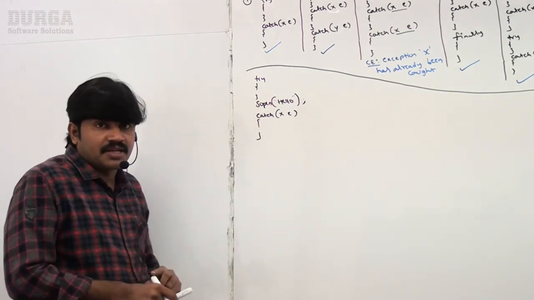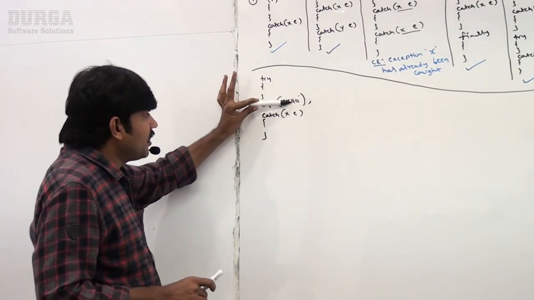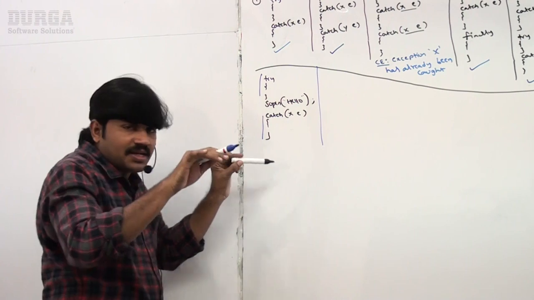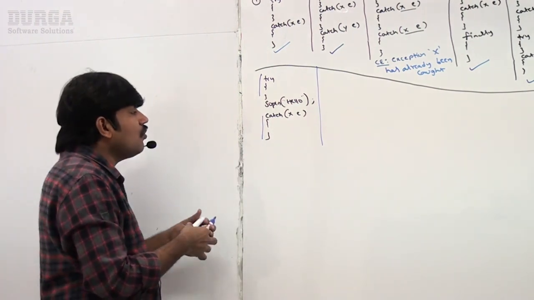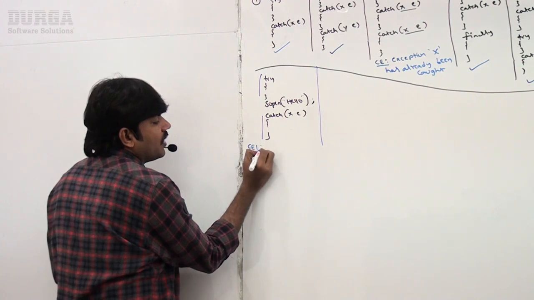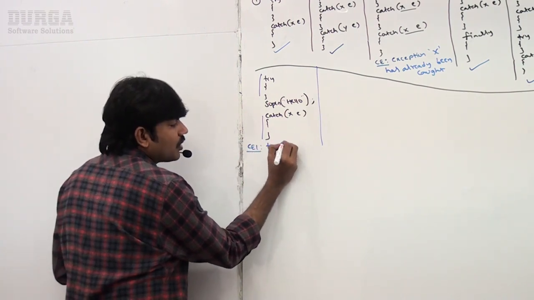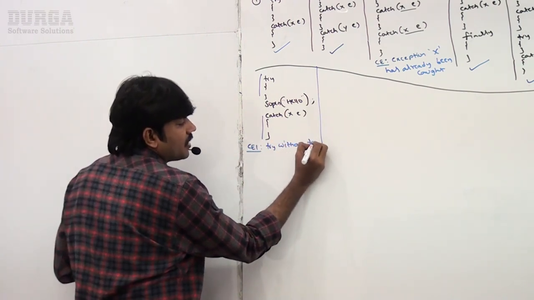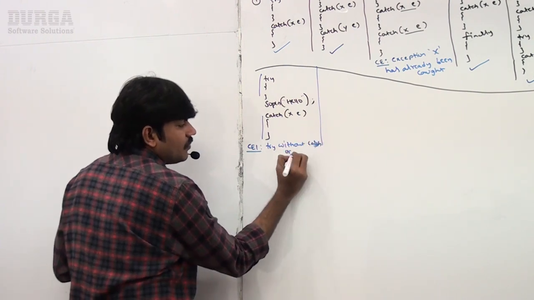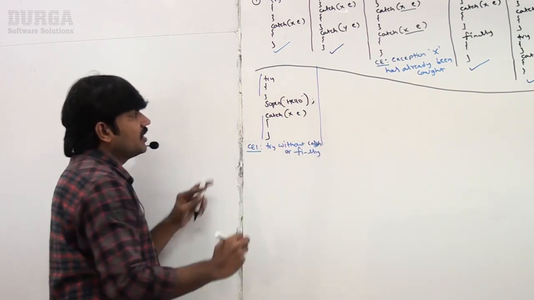Because of this independent statement, the try block and catch block will become alone, separated. Now 2 compile time errors we are going to get. Compile time error 1: try without catch or finally.